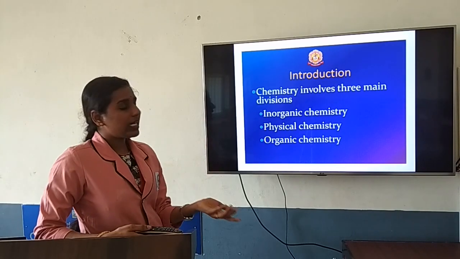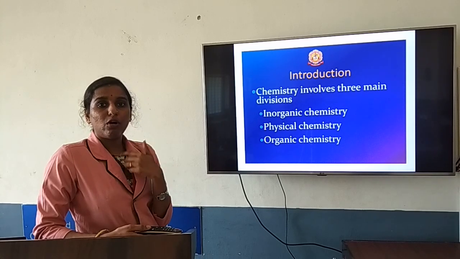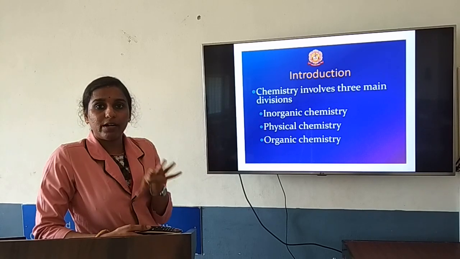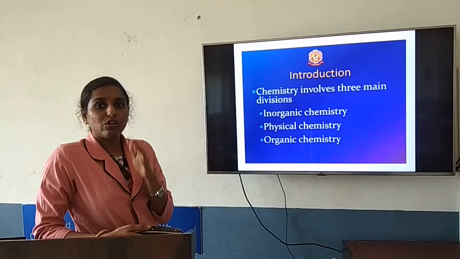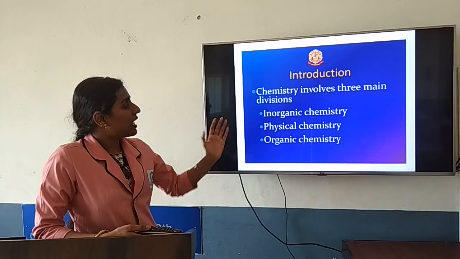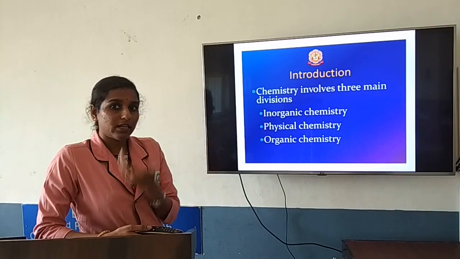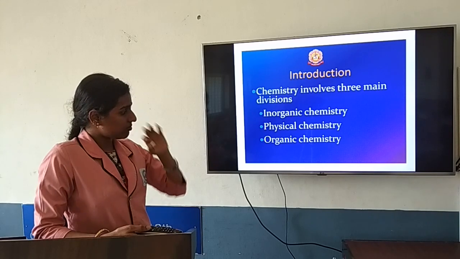Now regarding physical chemistry, some of the compounds will be having a boiling point as well as other physical properties. If you are studying the physical nature of any compound or solution, that will be considered as physical chemistry. You have learned regarding states of matter, so that comes under physical chemistry.